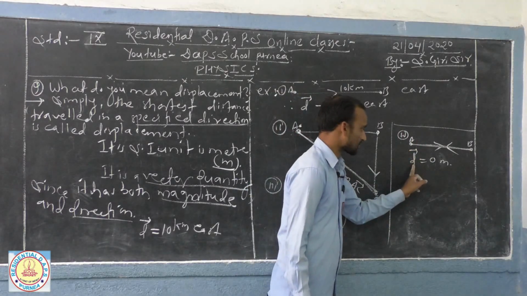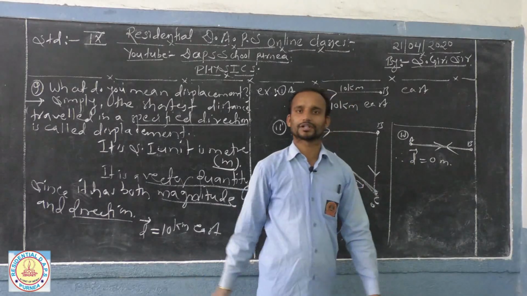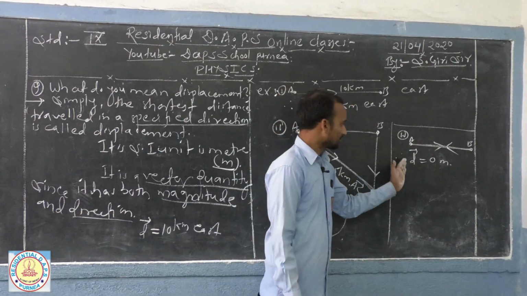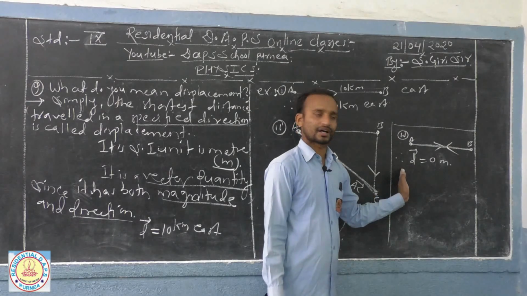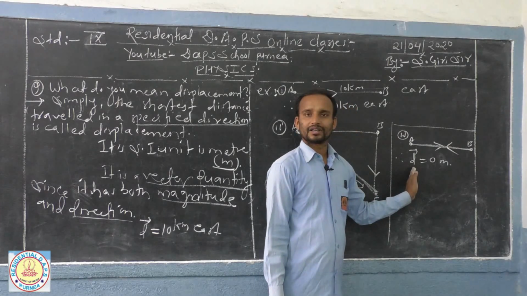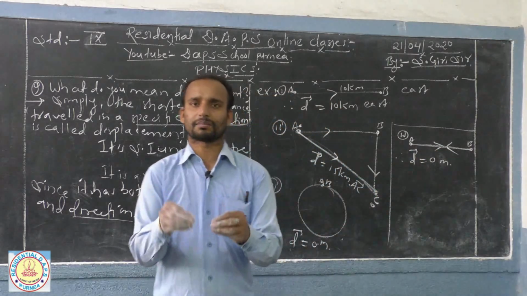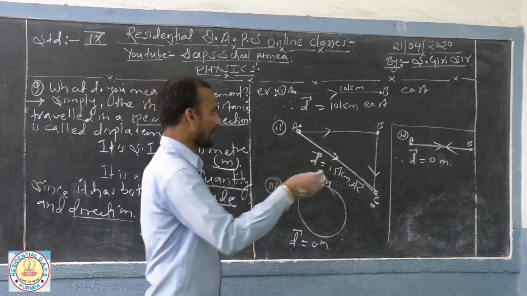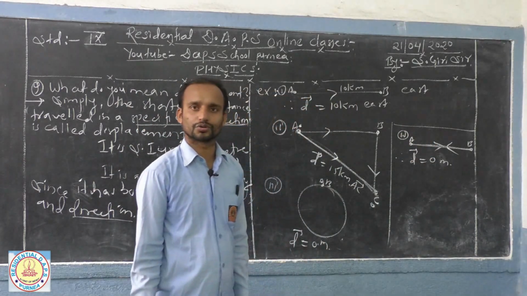Then what is displacement at the time? You have to write directly displacement equal to 0, because you may write the reason in a box, in a bracket: since the initial point A and final point of that moving body is the same A, it has come back to the same starting point A, so displacement is 0.